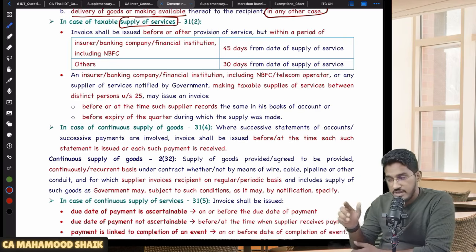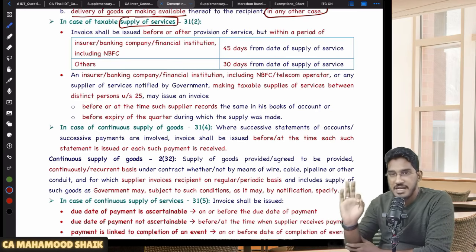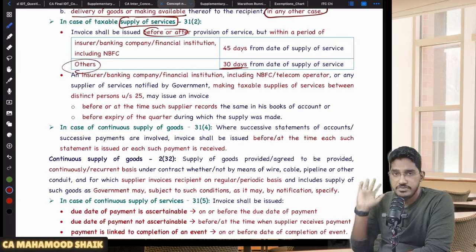In case of supply of services, you can give the invoice before, at the time, or even after making the supply, but there is a maximum time limit. So what is the maximum time limit? The invoice shall be issued either before or after provision of service, but within a period of, if you are a normal person, maximum 30 days from the date of supply of service.